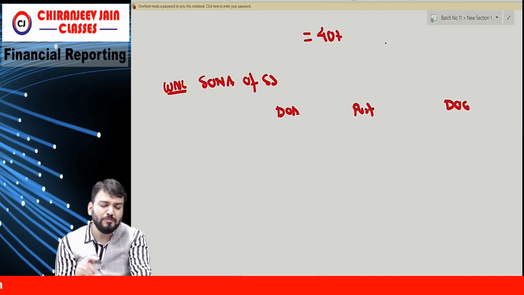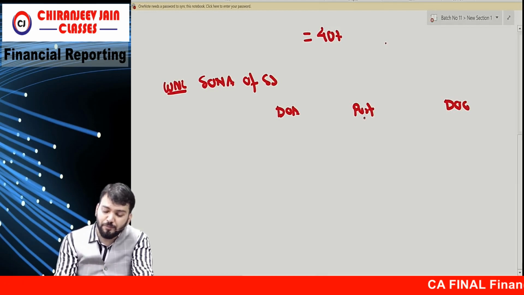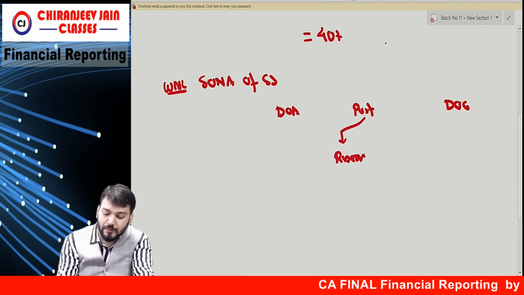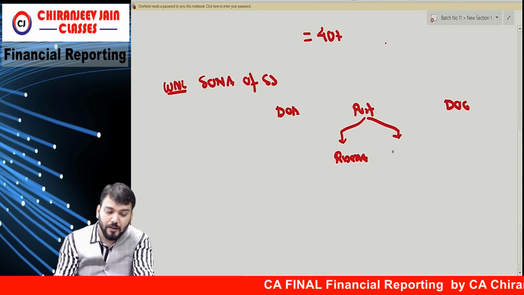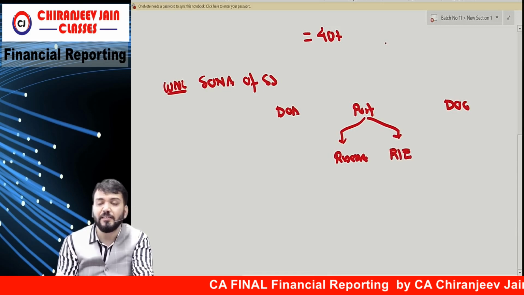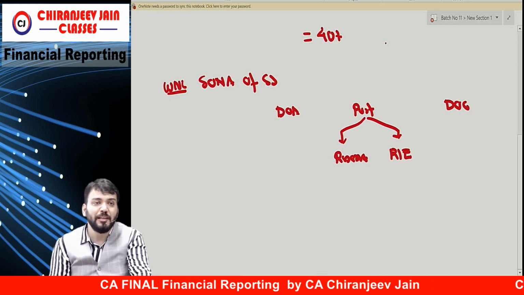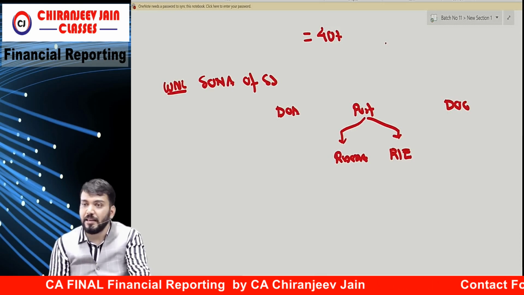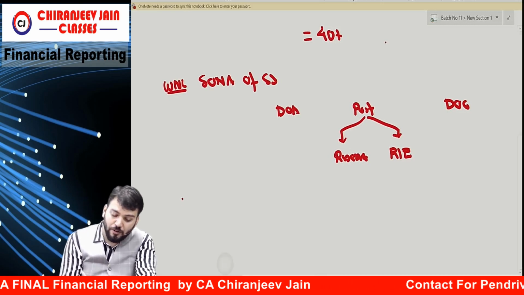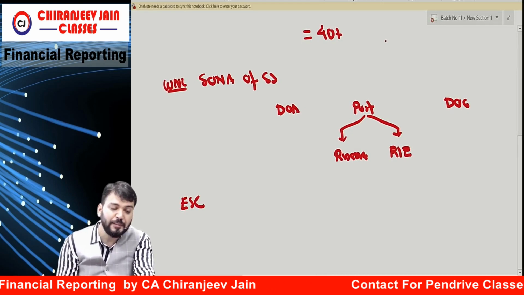Understood. So because they have given two, reserve and retained earning, in post we can prepare two columns. One is for reserve, one is for retained earnings, so that we can understand how much will be transferred to reserve, how much will be transferred to retained earning. Correct? Understood? So tell me, we write down first equity share capital.